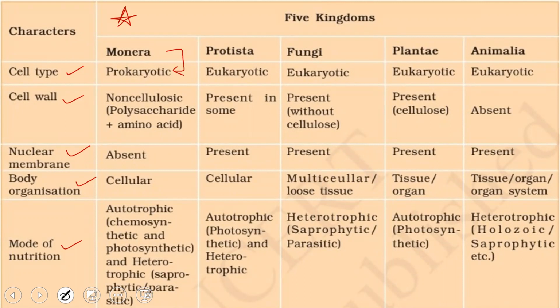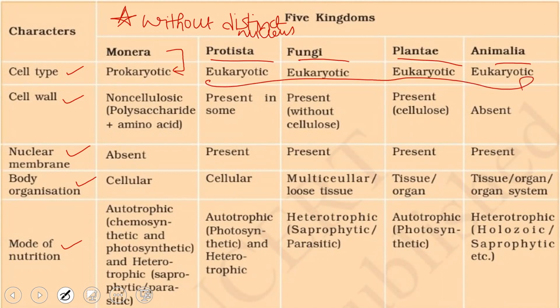So prokaryotic organisms are those organisms without a distinct nucleus, that is without the nuclear membrane. Then Protista, fungi, Plantae, and Animalia all come under eukaryotes. So all eukaryotes were put together starting from Protista to Animalia.